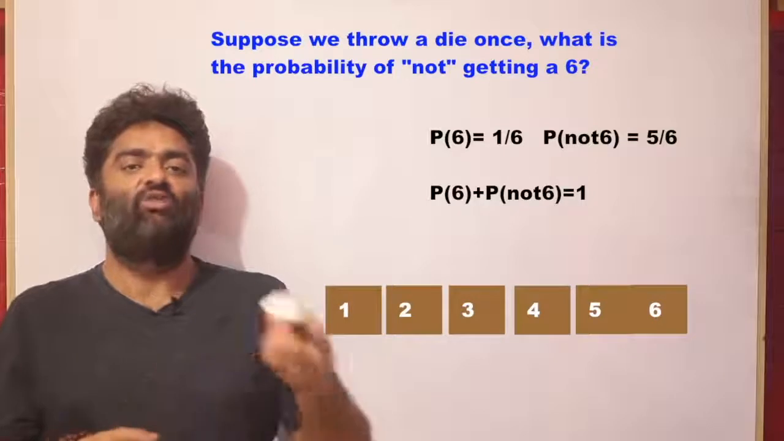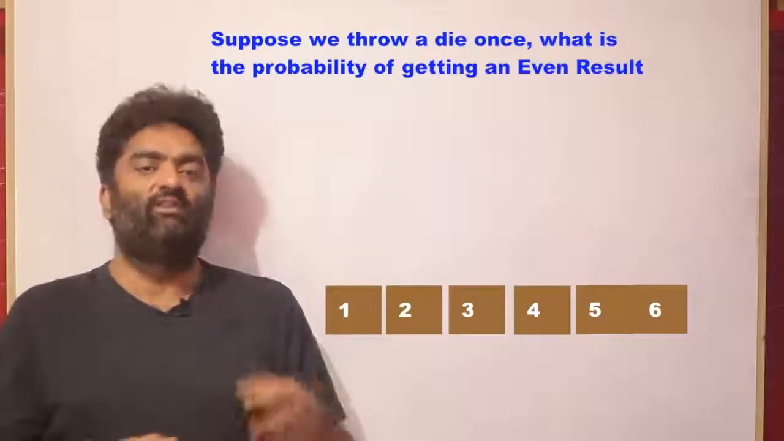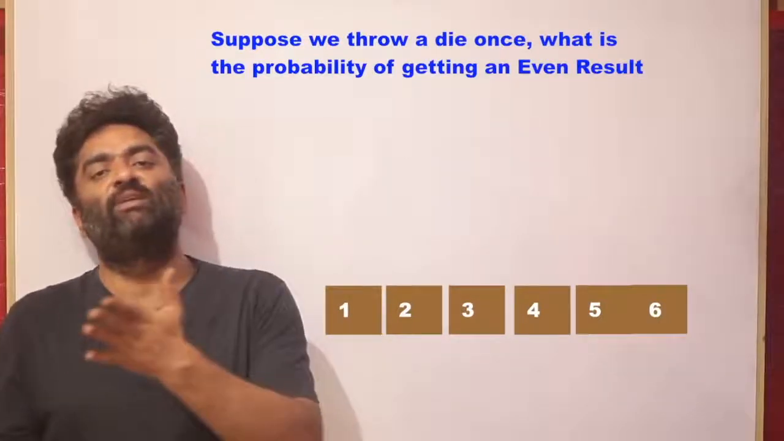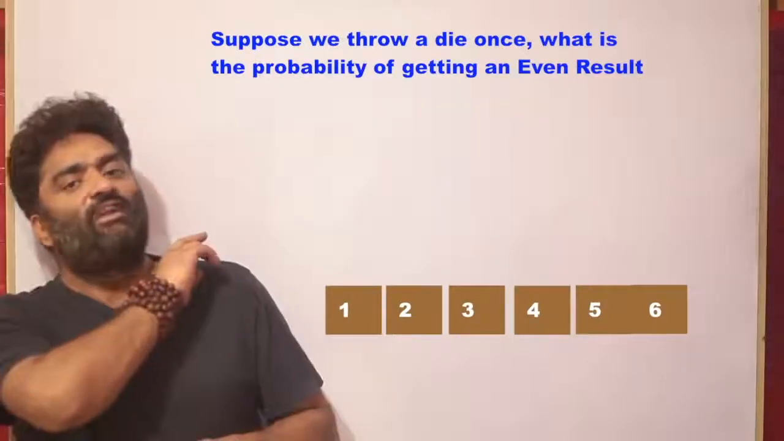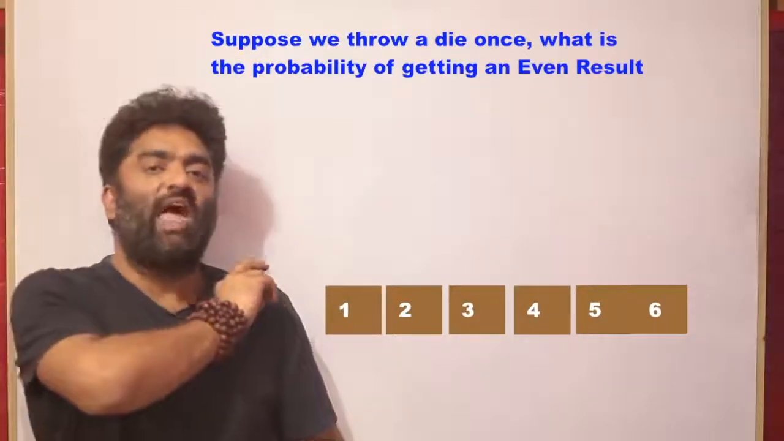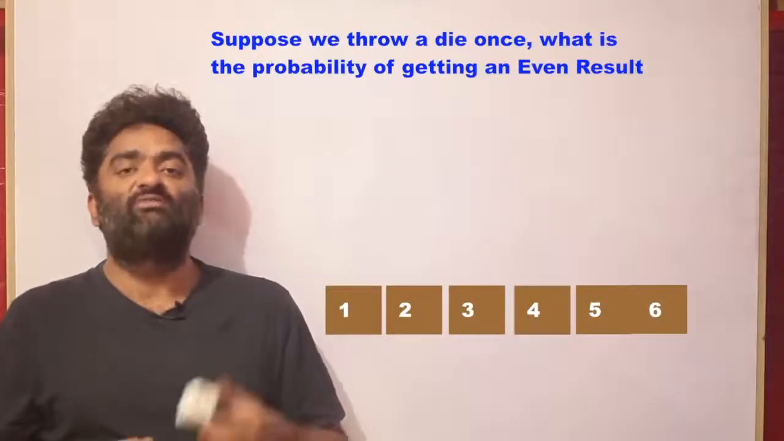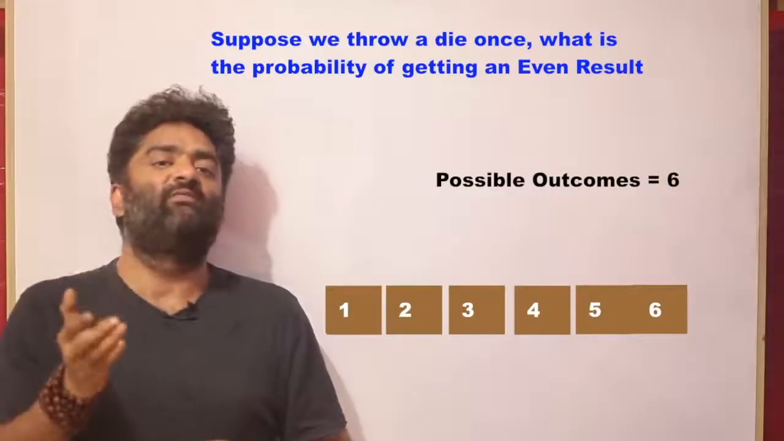I roll a die, and what is the probability that the number is going to be even? You can also stop and think, what is the probability that the number is going to be odd? Once again, what is our probability formula? Favorable outcomes in the numerator and all possible outcomes in the denominator. How many possible outcomes when we talk about a single die? 6 possible outcomes.